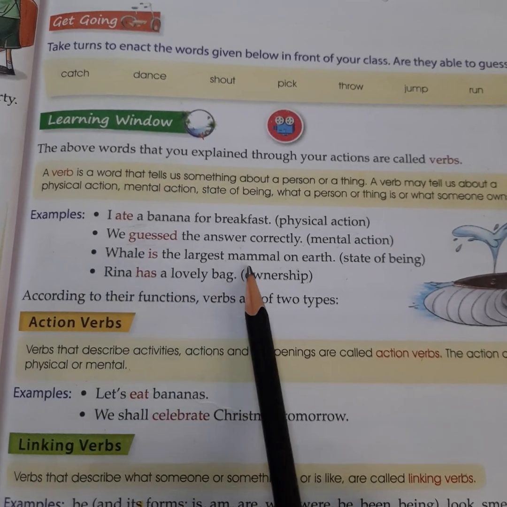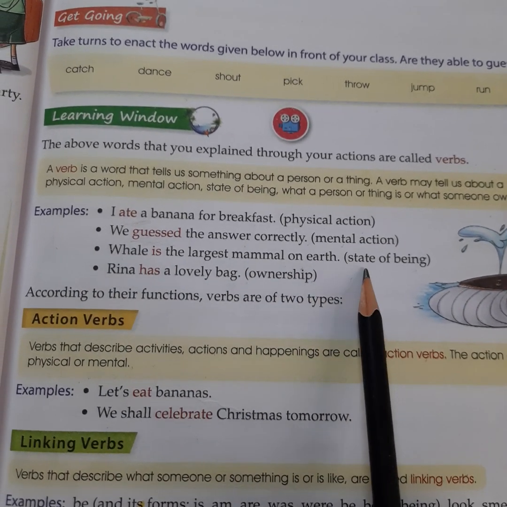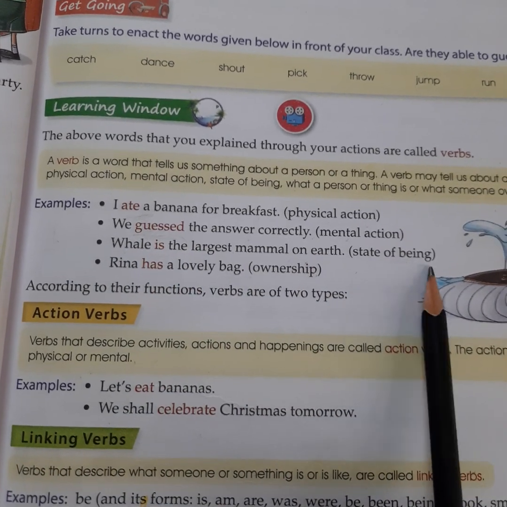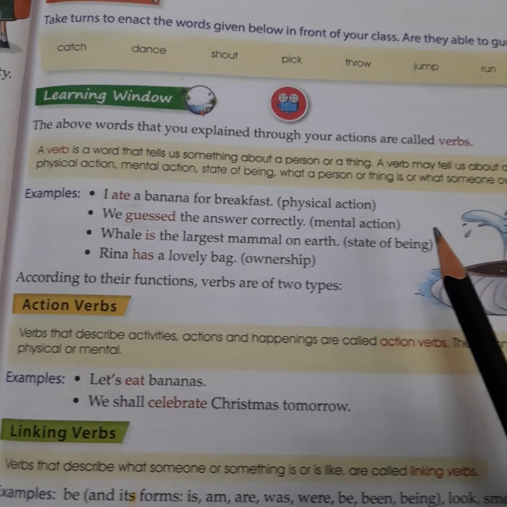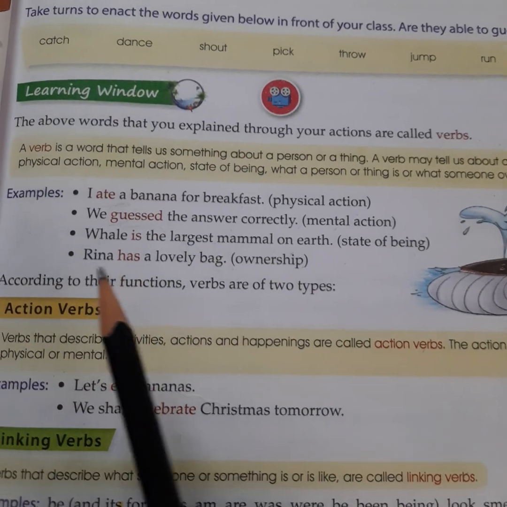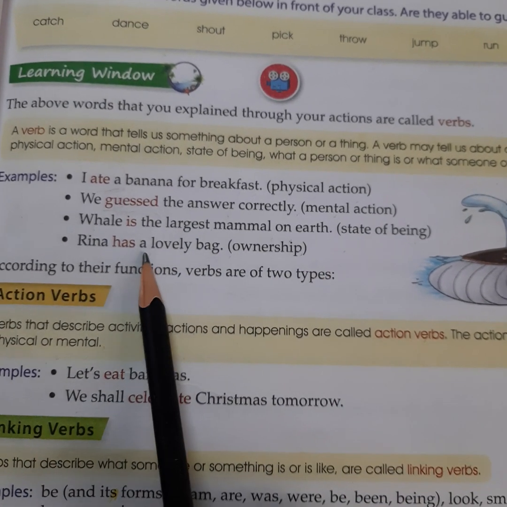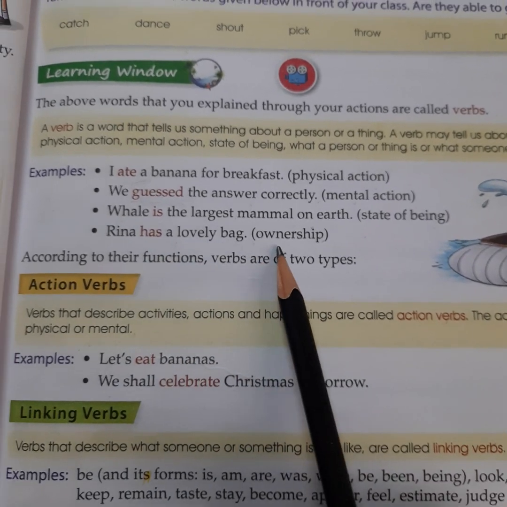Whale is the largest mammal on the earth. That is a state of being. Is, am, are, these are state of being, something already existing. Reena has a lovely bag. That is ownership. Has, have, had, these all are called ownership.